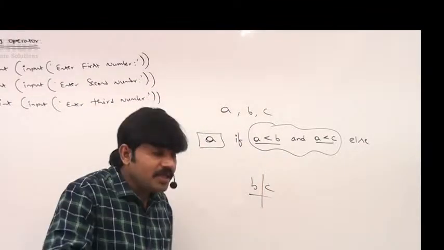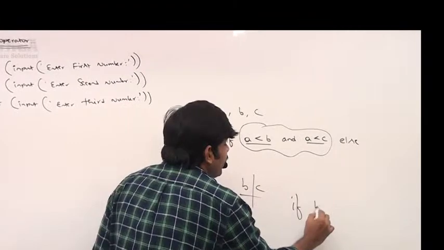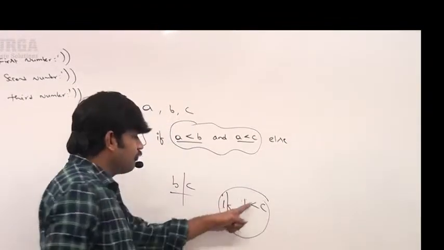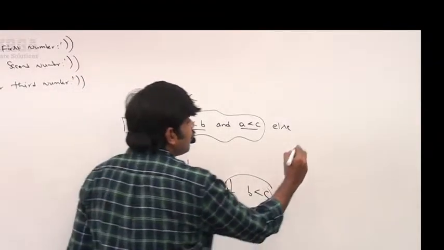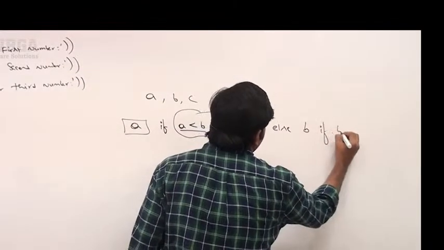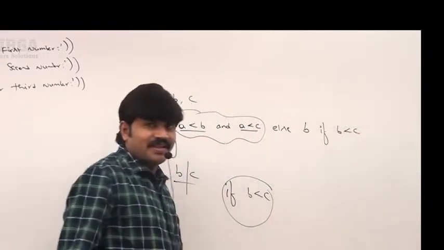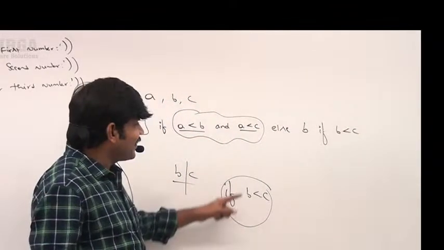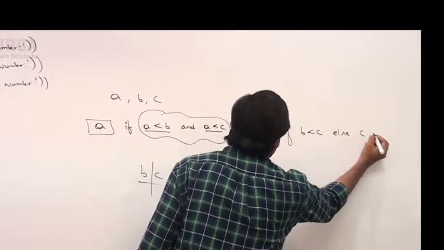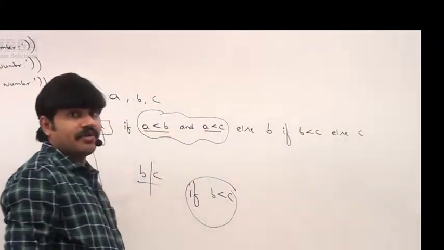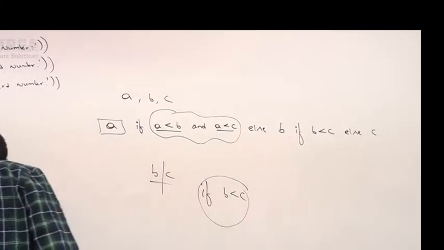B is the minimum if B is less than C. Else, if this condition also fails, then C is the minimum value. Take very special care about this syntax.